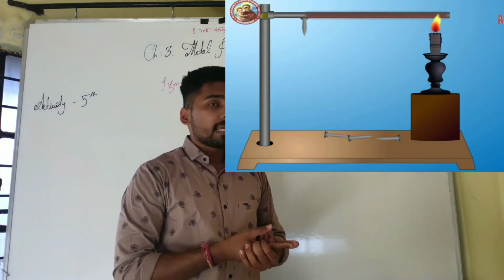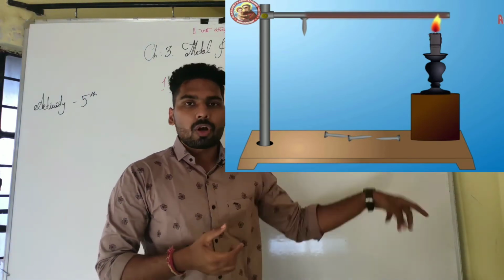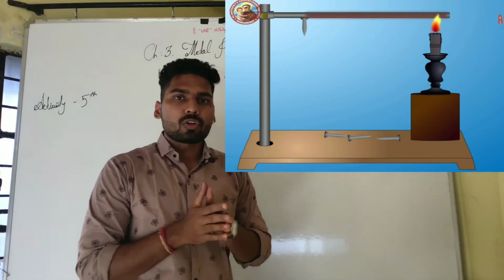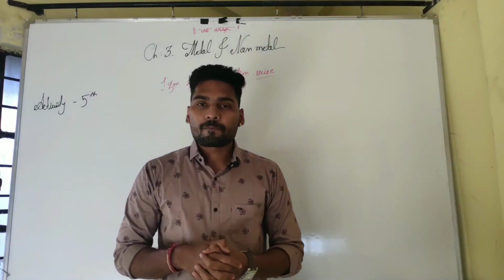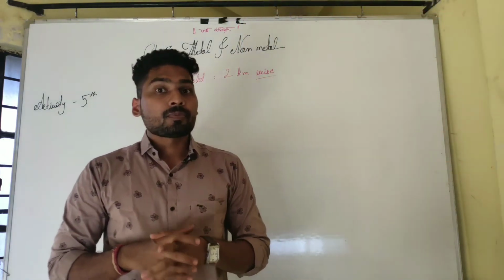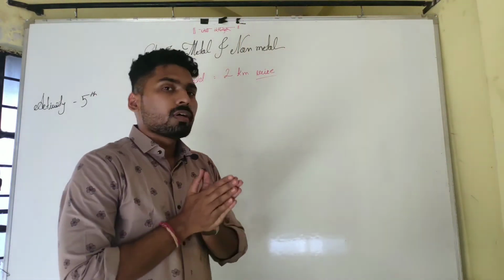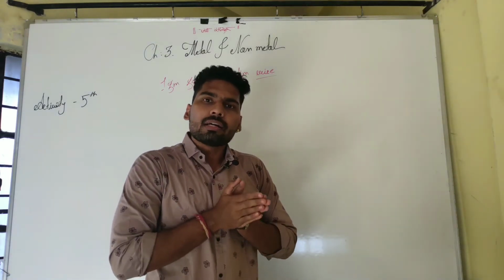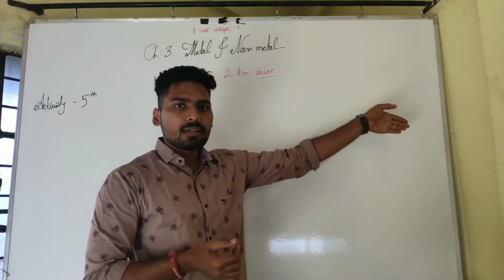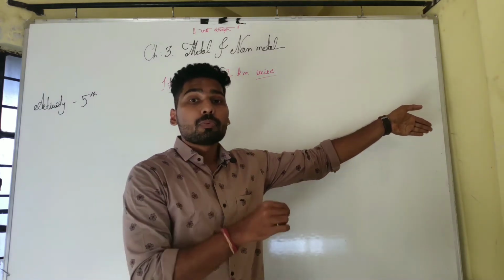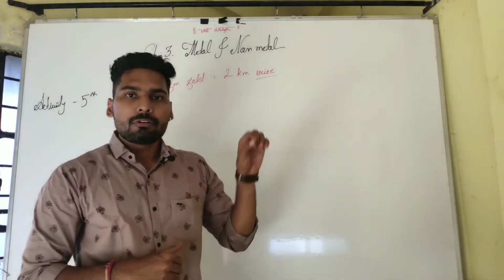While the wax melts, the pin will drop, or collapse on the floor. Why did this happen? Can anyone say? Because the copper wire conducts heat from the flame, that means the spirit lamp, towards the other end where we fixed the pin in the wax.